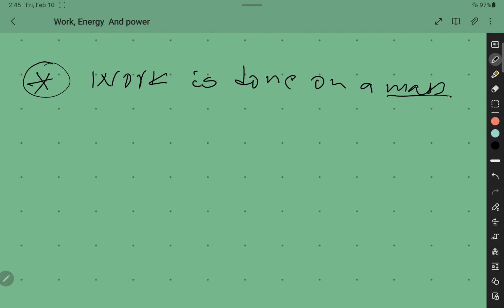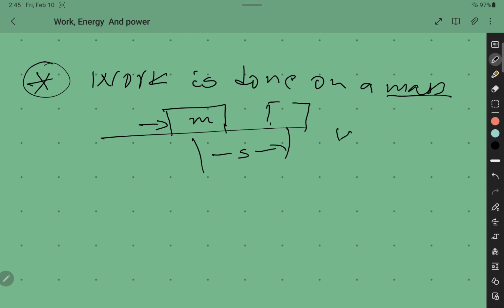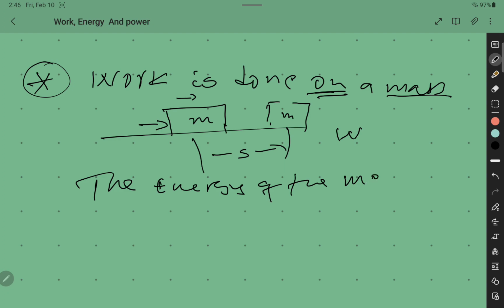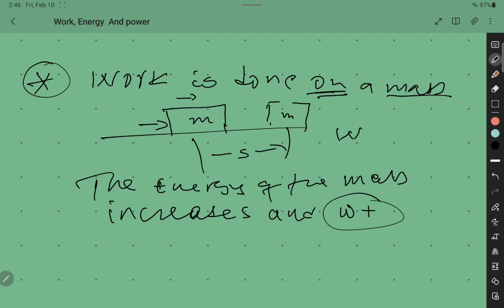So when work is done on a mass, for example, you can apply a force on a mass, then the force may cause a certain displacement, this S. Then the work done here on this mass M is to increase its speed. So when work is done on a mass, the energy of the mass will increase, and the work done is positive. A positive work is done.